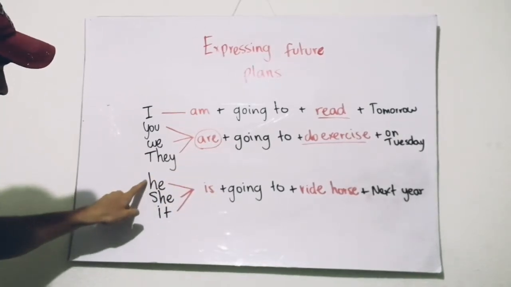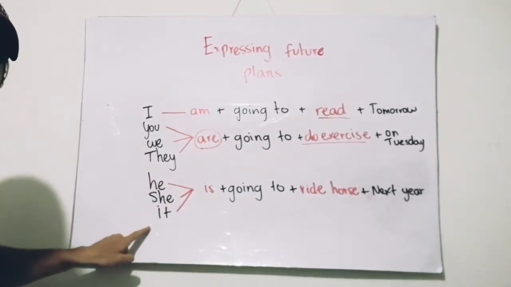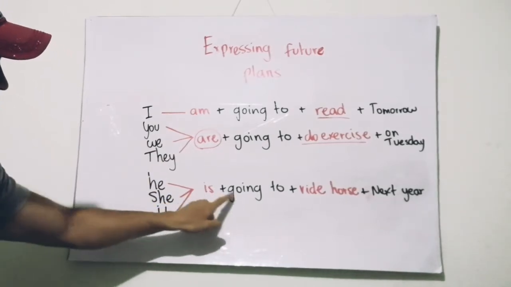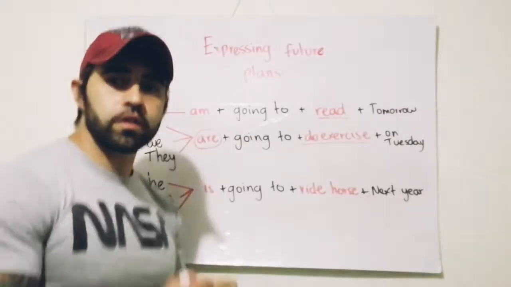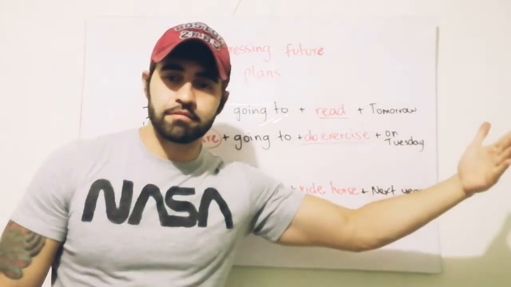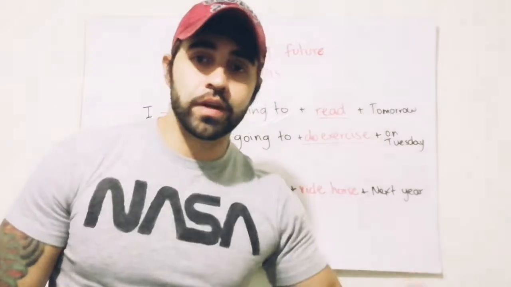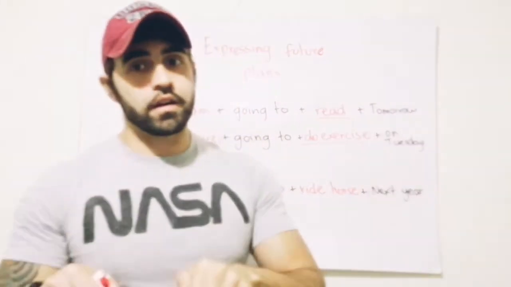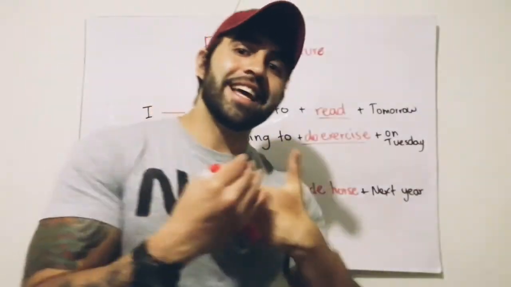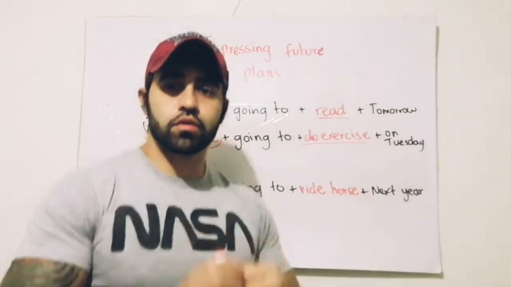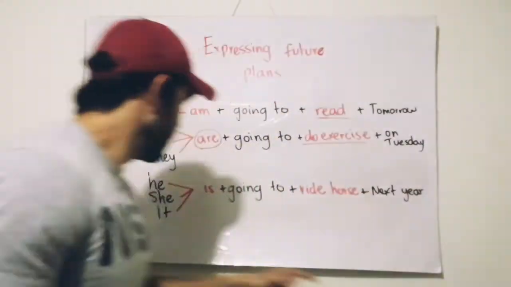And finally, we have he, she, and it. Yes? So in this case, he, she, and it. He is going to ride a horse next year. Yes? Next year is year 2021. This year is the year 2020. Yes? Next year is the year 2021. So in this case, he's going to ride a horse next year.